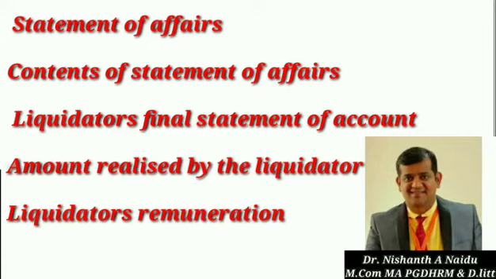In the case of secured debts, particulars of the securities held by the creditors, their values and the debts on which they are given, and at the same time the debts due to the company and a name and address of the person from whom they are due and the amount likely to be realized. So all this has to be there in the statement of affairs.